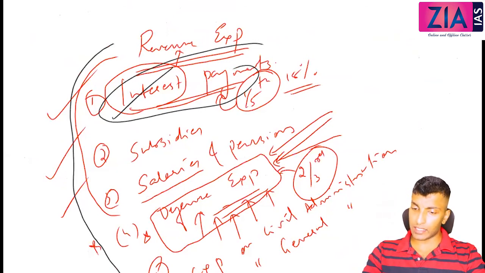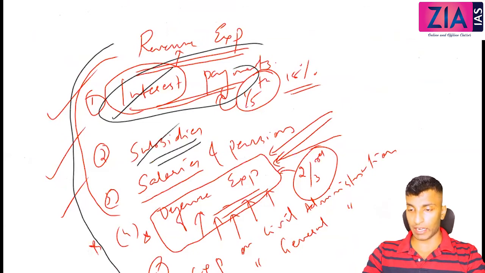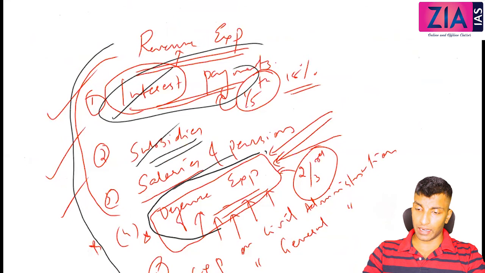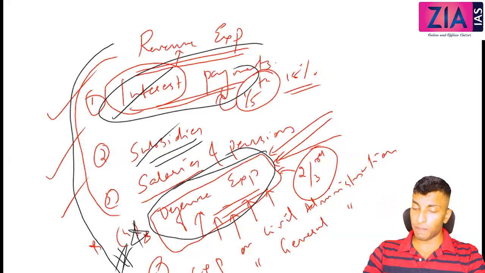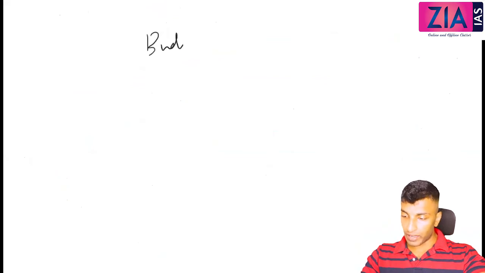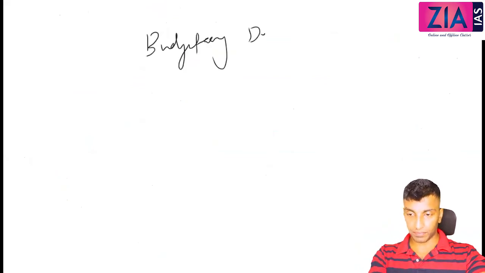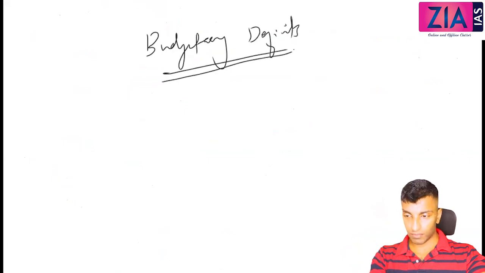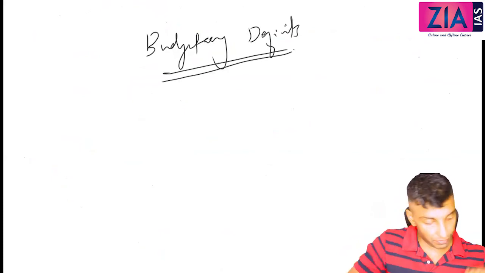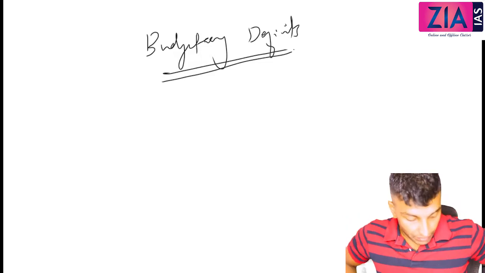These are actually asked as prelims questions before. Which among the following are revenue expenditure? Which among the following are capital expenditure? Seeing this you will understand directly, right? This has nothing to do with assets. This may be the confusing part, but remember that it comes under revenue expenditure: defense expenditure. Okay, give a heading, budgetary deficits. This is again a very important concept. Here we will discuss fiscal deficit, revenue deficit and everything.